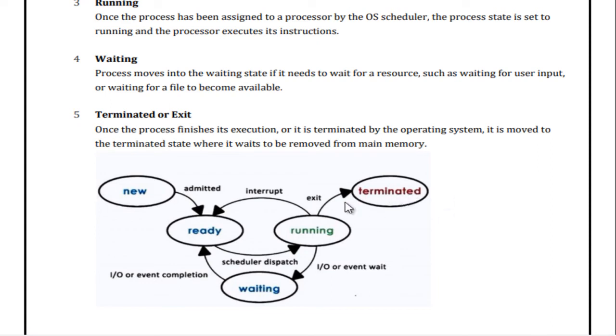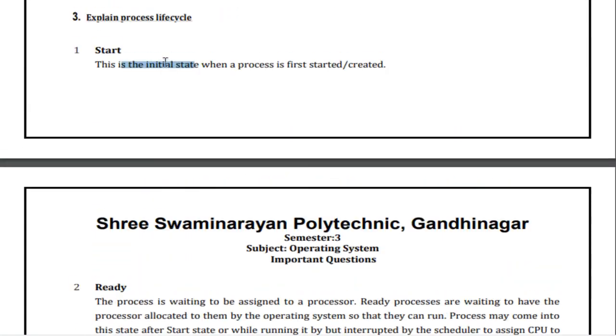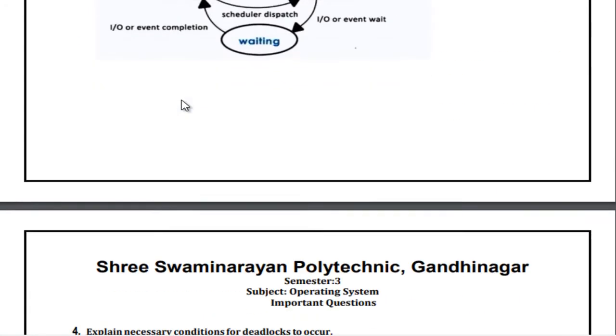Okay, so if suppose the running state is there, but an input output event wait is there, then it will stay in the waiting mode, right? Once it fulfills all the requirements, then it will go into the ready state, and then running, then terminated. Okay, so this is about the process life cycle, right? And this is the most important question.